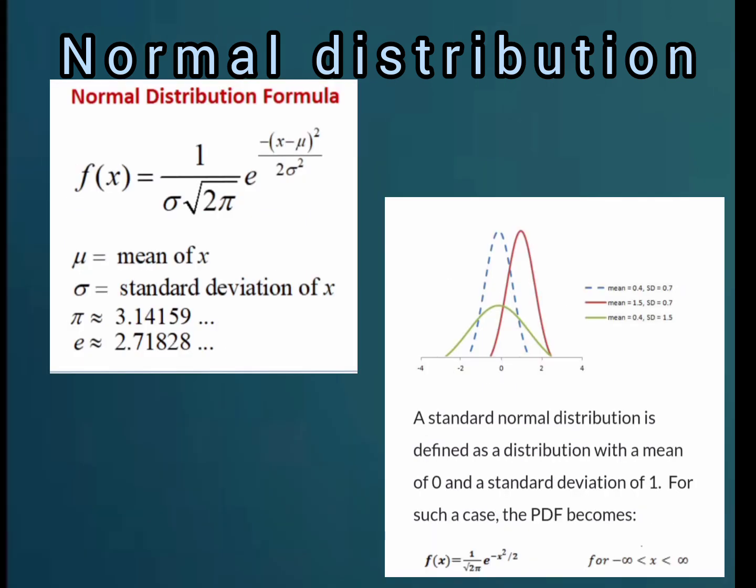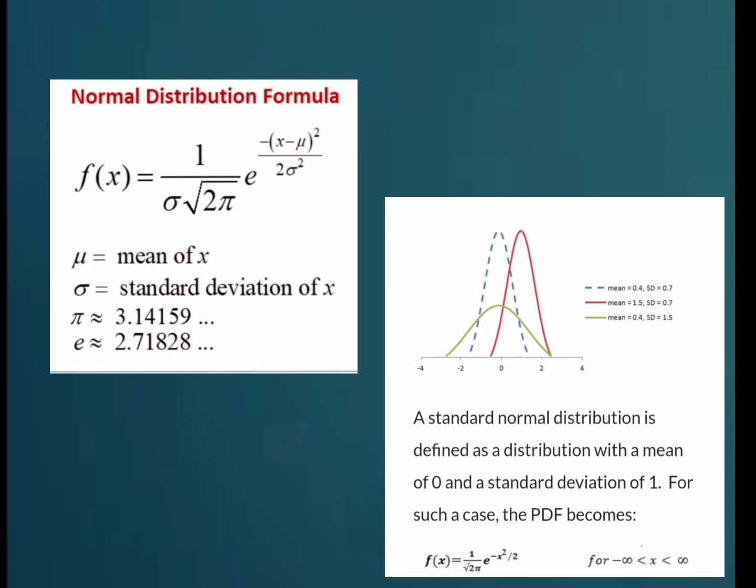Now let me tell you about the formula of a normal distribution. f(x) is equal to 1 divided by sigma root of 2 pi, e to the power of minus (x minus mu) whole squared divided by 2 sigma squared. Now let me expand those terms. Mu is the mean of x, and sigma is the standard deviation of x. The pi value, as you know from lower classes, is 3.14, and e is 2.718.